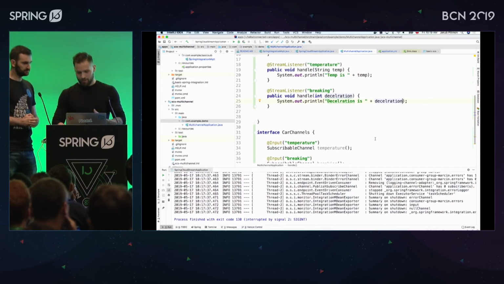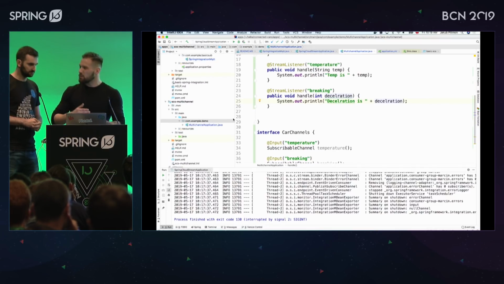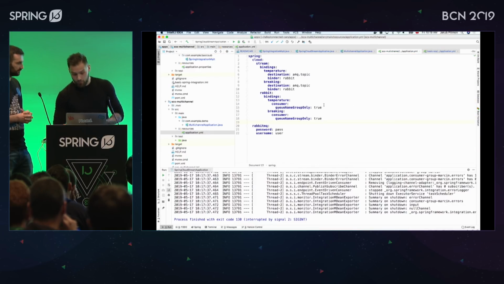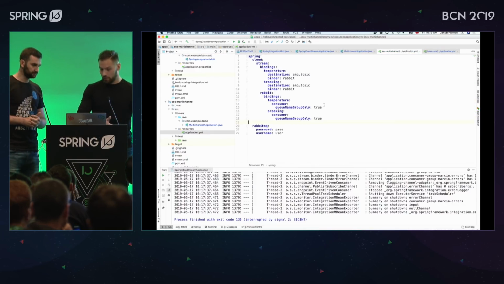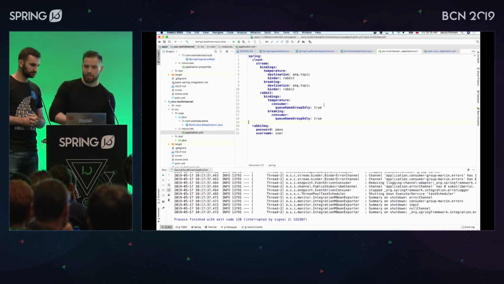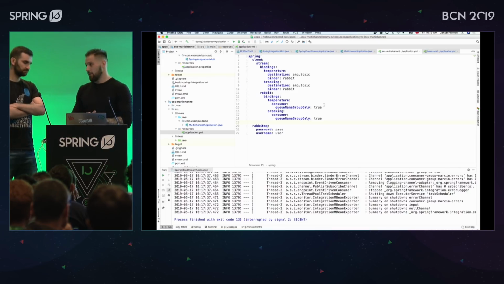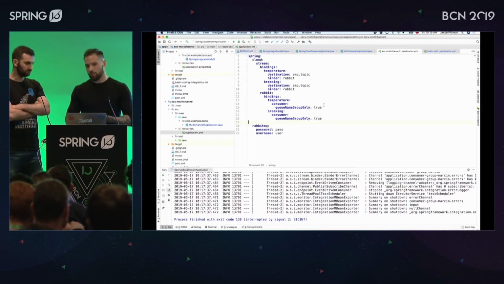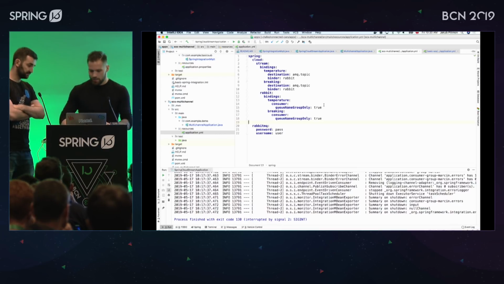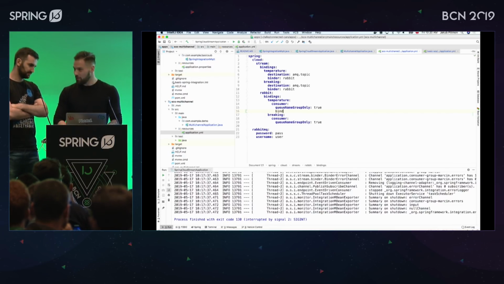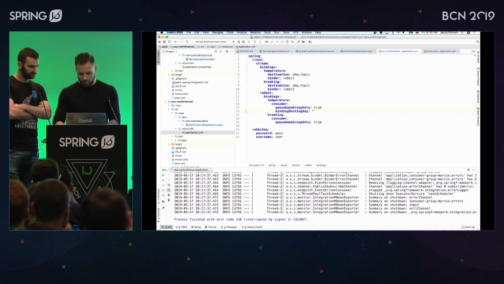If I just run it right now, would it work, or do we need to do something more? Most likely we have to do some sort of configuration to tell the binder how to behave. Yes, because you have two input channels: one for temperature, the other for braking. RabbitMQ in this case has one destination for MQTT messages, amq.topic. Then, thanks to the binding routing key, the messages are routed accordingly. Does it make sense? Yes. Remember from the previous example? The binding routing key is going to be, this time, temperature.